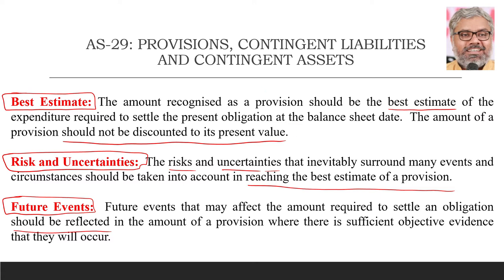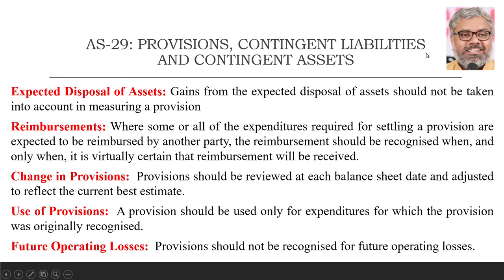When the organization actually creates the best estimate of the provision, it should consider the risks and uncertainties also. It should consider the possible future events also, which might have an impact on the amount of final settlement that can happen related to this obligation. That is also to be taken into consideration. That is what AS 29 has suggested.